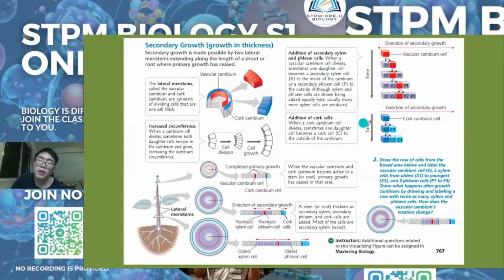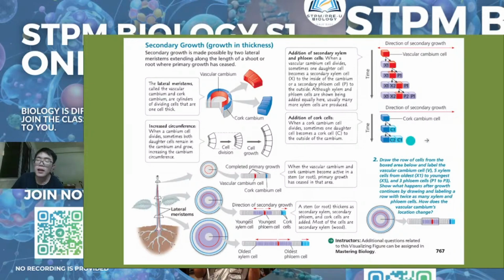Now you see the addition of cork cells. When a cork cambium cell divides, sometimes one daughter cell becomes a cork cell to the outside of the cambium. So when one cork cambium cell divides, one of them remains a stem cell, remaining meristematic, and the other becomes a cork cell.